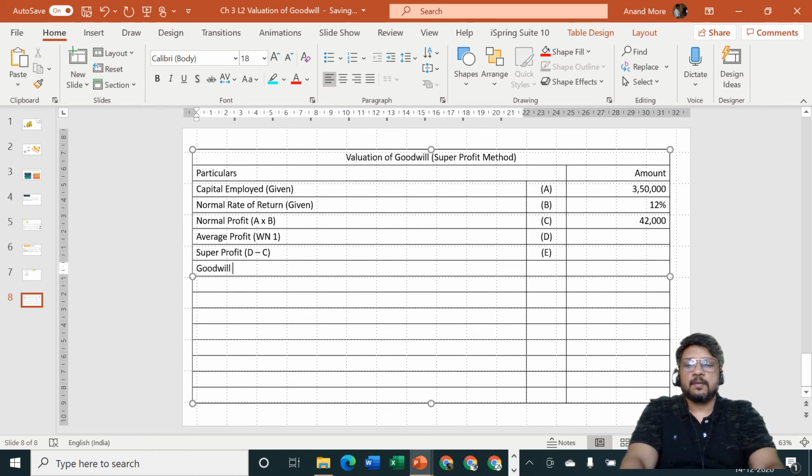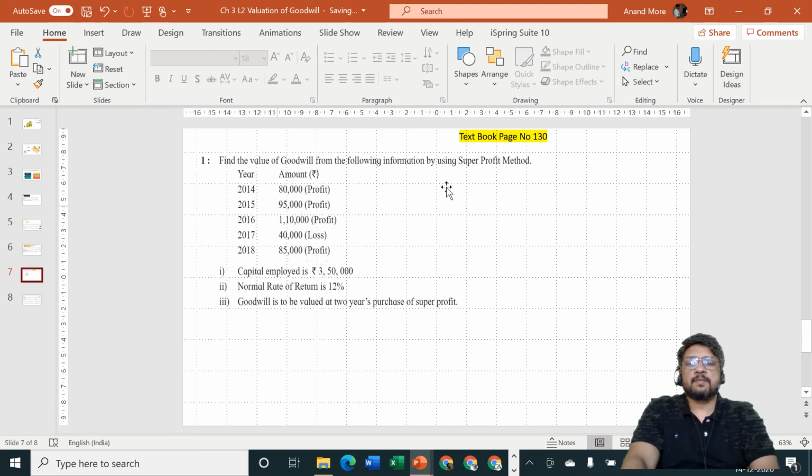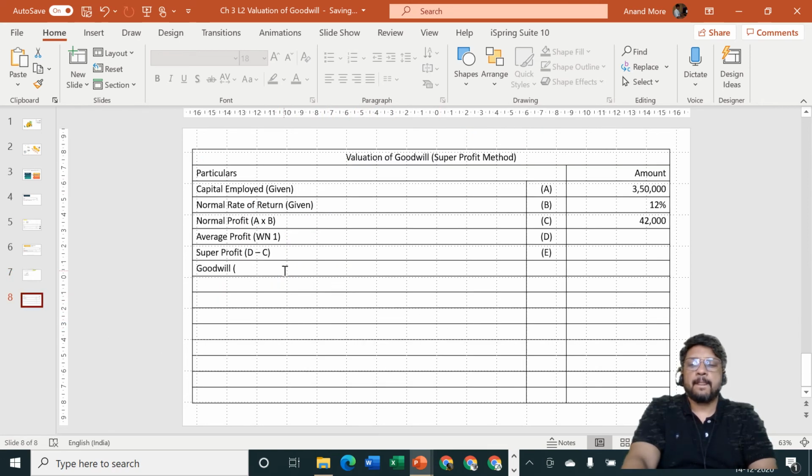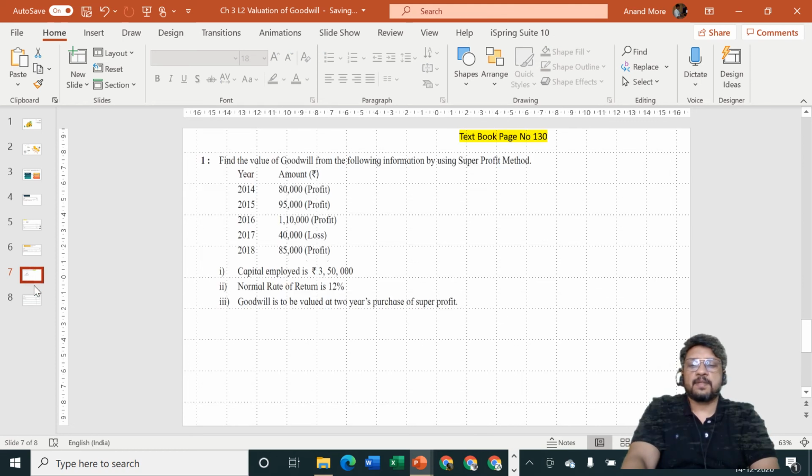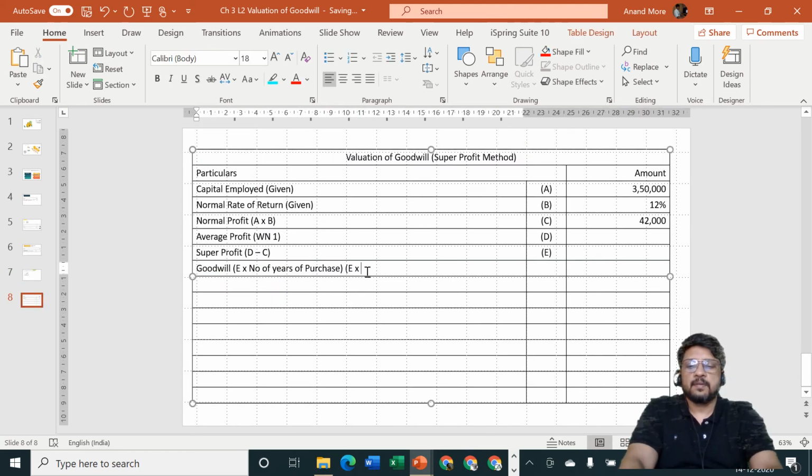Goodwill. And I have told you that goodwill is to be valued at 2 years purchase of super profit. So I'll consider 2 years purchase of super profit, and super profit is point number E. So I'll say E into number of years of purchase, that is E into how many years? They have told us 2 years purchase. So I'll specify multiplied by 2 years. No sir, but they have given us 5 years. Those 5 years are for the average, not for the number of years of purchase.